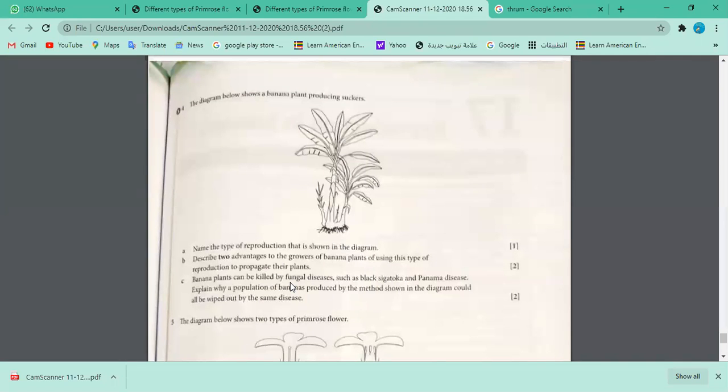Yes, Yusra. Since they are being produced by asexual reproduction, their DNA has been replicated, which is like having the same similar properties from their parent plant. So if the parent plant is having the disease, the further plants will be having the same disease. Wonderful, excellent. There's no diversity. There is no resistance. There is no genetic variation. They are all identical. If one plant is affected by any disease, it is going to ruin the whole crop, the whole garden, because these plants are not different from the parents, right?